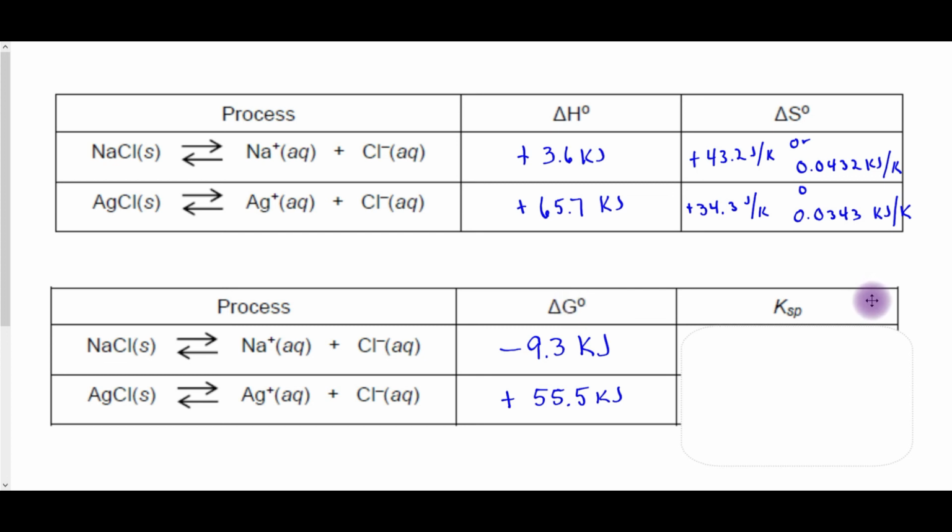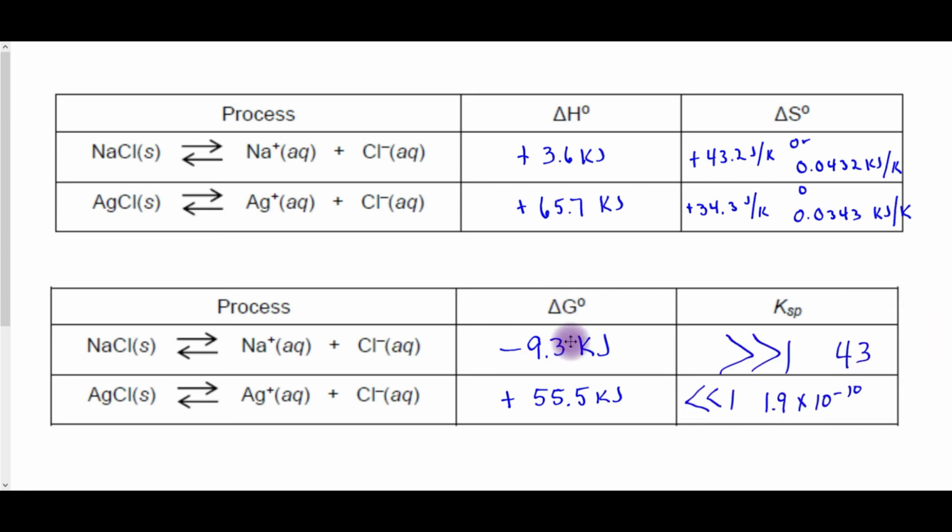How does that compare to our Ksp? Based on our negative change in free energy, we know the Ksp must be greater than 1, and it is in fact 43. Based on our positive change in free energy, we know the Ksp must be less than 1, and it is quite a bit smaller, 1.9 times 10 to the negative 10th.